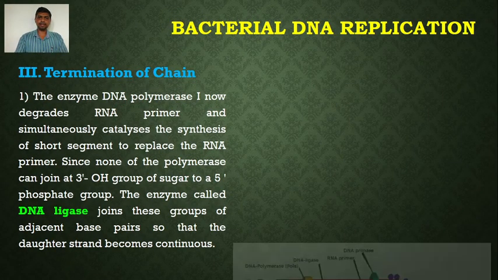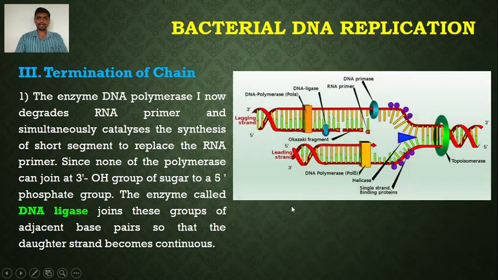The enzyme DNA polymerase I now degrades the RNA primer and simultaneously catalyzes the synthesis of a short segment to replace the RNA primer. So in the previous slide we saw that a short segment of RNA is required for DNA replication to start, but the newly formed DNA possesses the RNA primer, or segment of RNA. To replace this RNA primer with DNA, DNA polymerase I degrades the RNA primer and simultaneously catalyzes the synthesis of a short segment to replace the RNA primer with DNA.